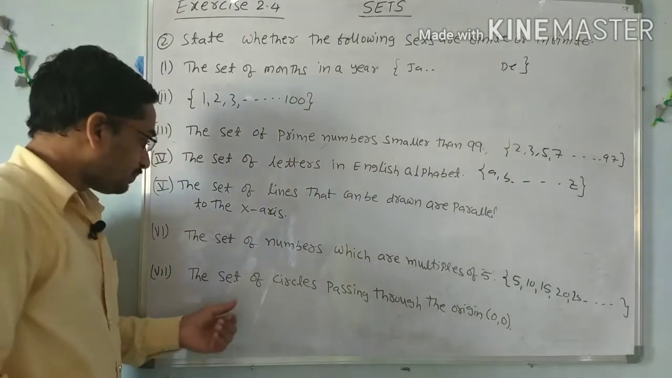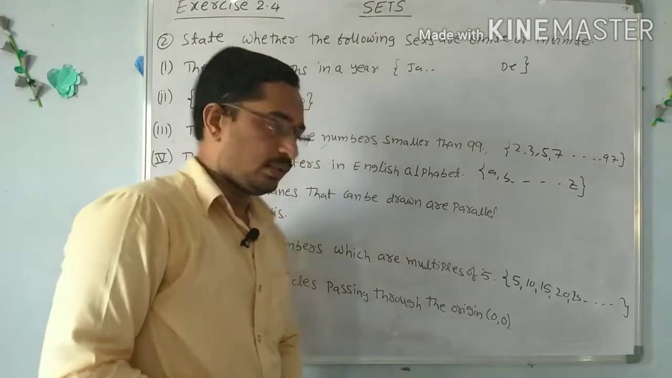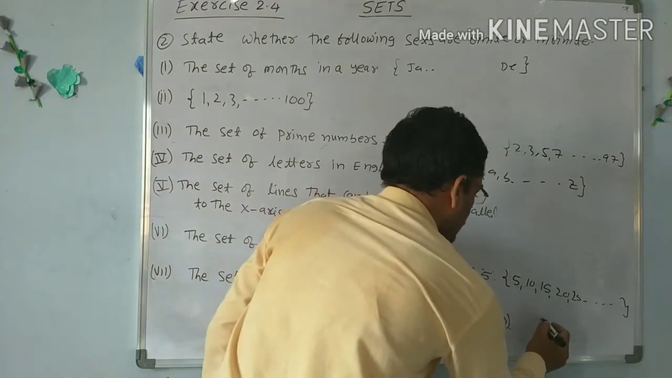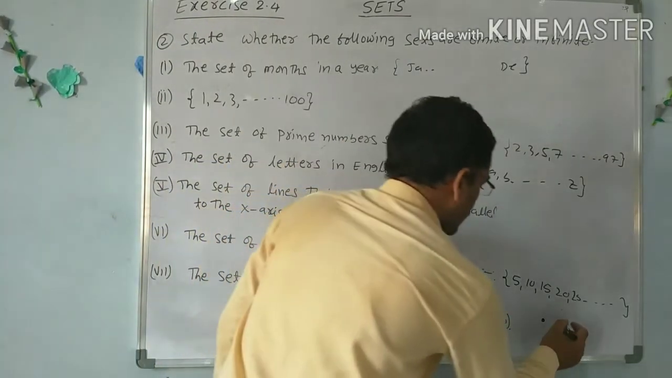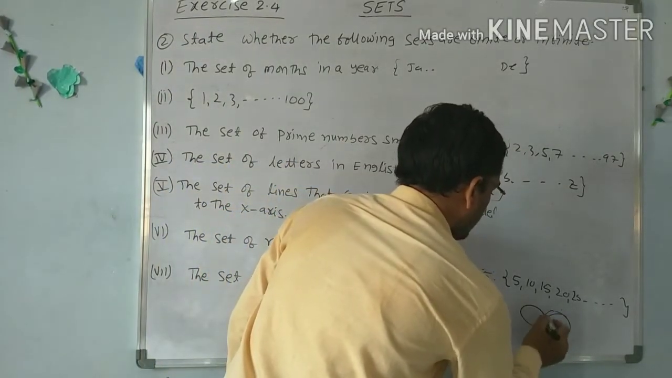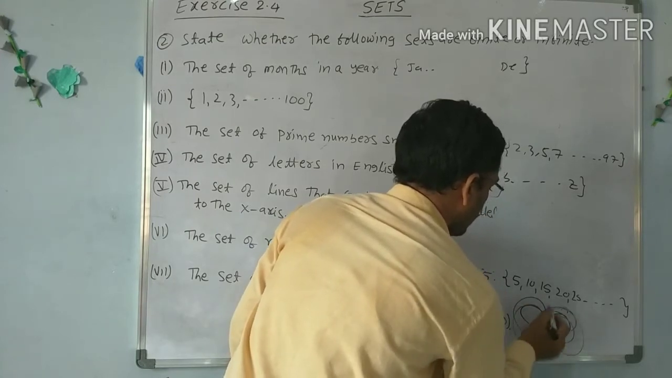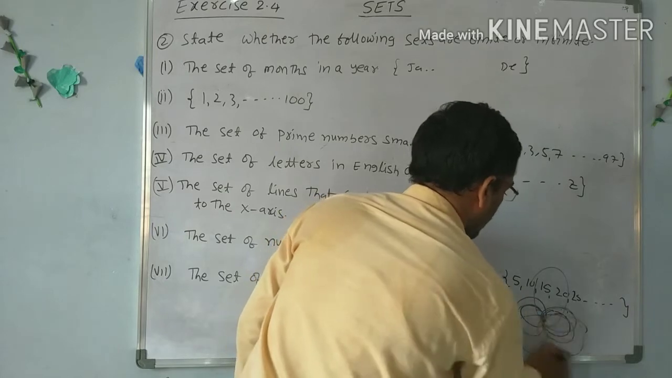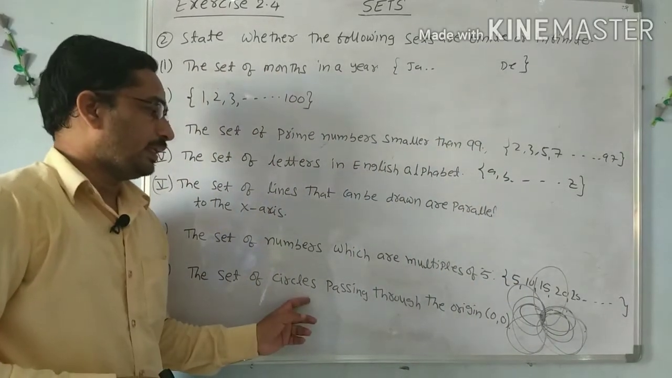Now the last one, the set of all circles passing through the origin. If this is the origin, how many circles can we draw through this origin? We can draw an infinite number of circles through this point. One origin is given, and we can draw infinite circles. So it is also an infinite set.